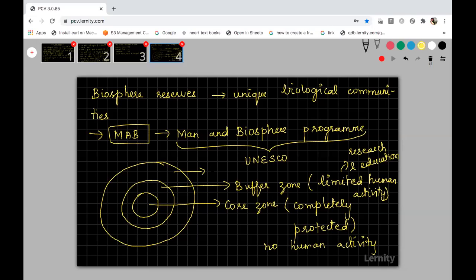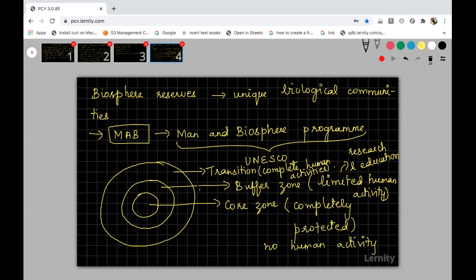And the last, outermost zone is called the transition zone. Here, complete human activities are performed. Complete human activities means agriculture, cultivation, domestication, harvesting of natural products, forestry, settlement, recreation, everything will be performed in this transition zone. This is the outermost zone.